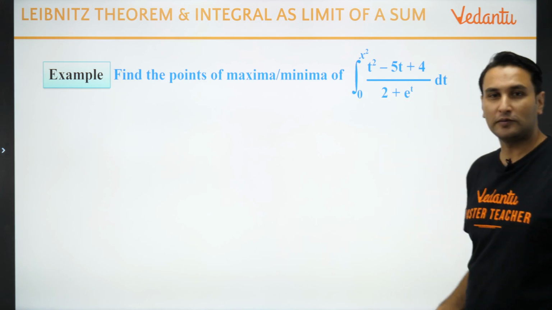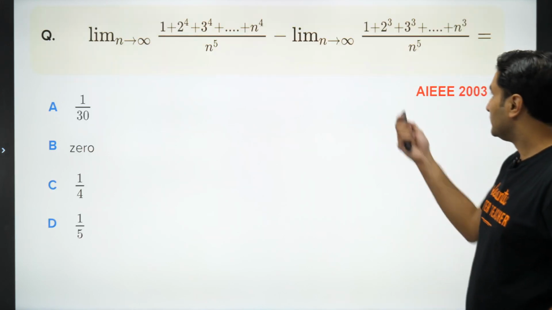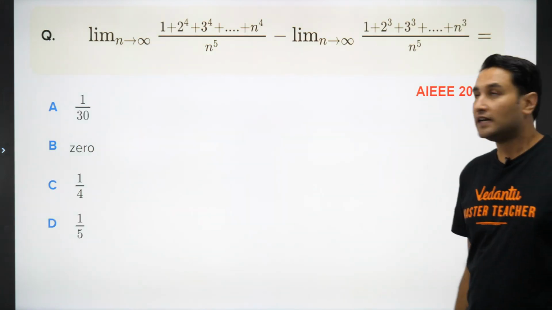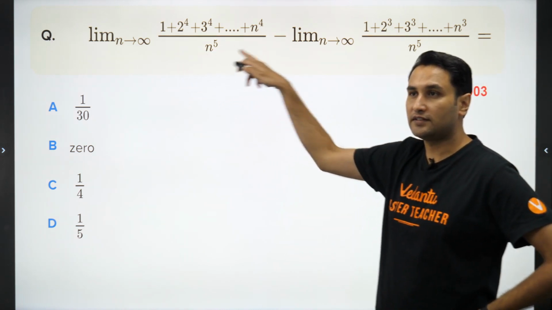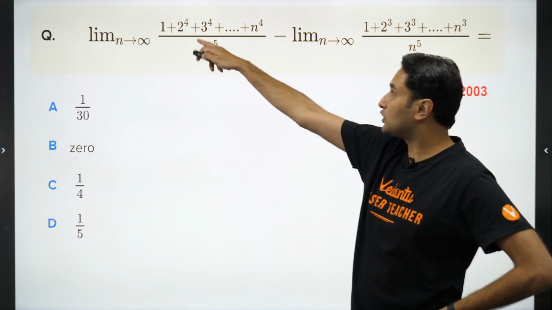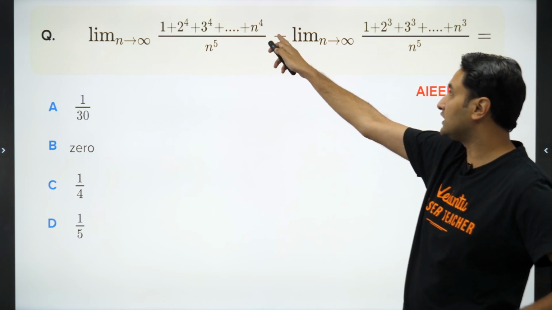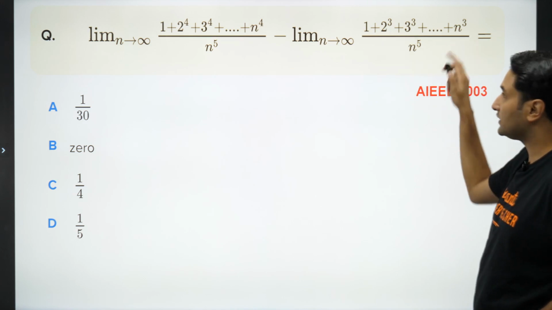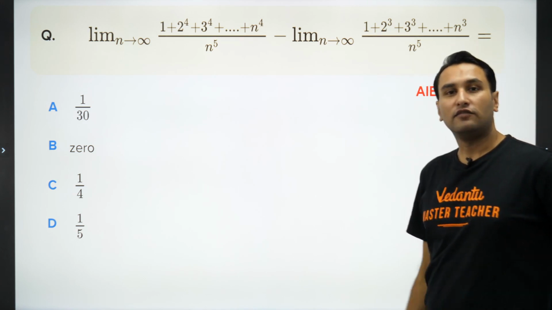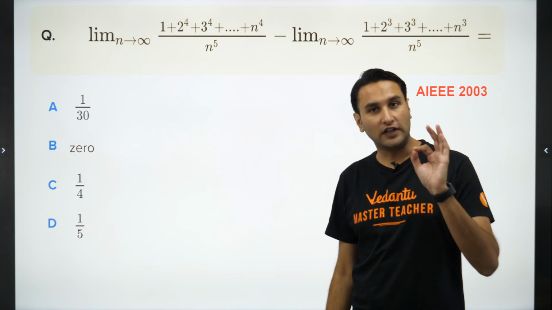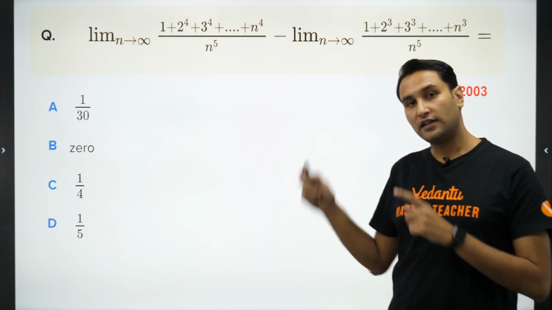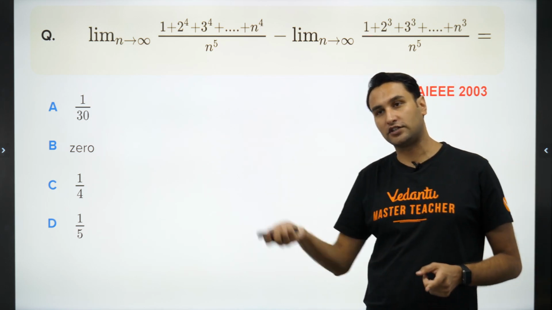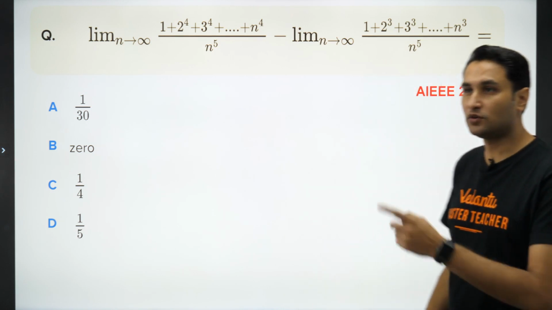So this is your problem number 1. This is your problem number 2. Limit n tends to infinity, there is a summation given: 1 plus 2 to the power 4 plus 3 to the power 4 up to n to the power 4, upon n to the power 5, minus limit n tends to infinity, another summation. This will require application of limits as well as summation converting into integration. So this is your second problem.